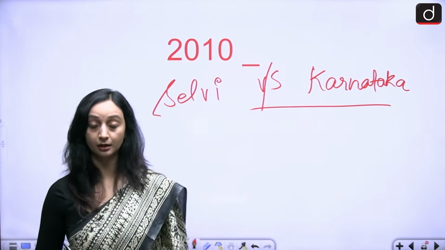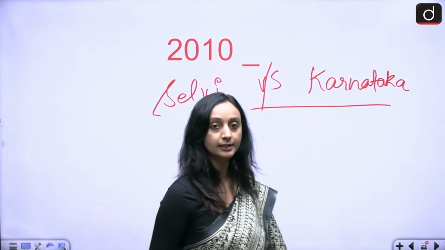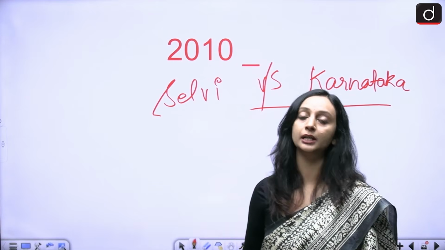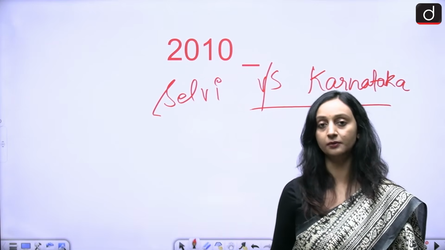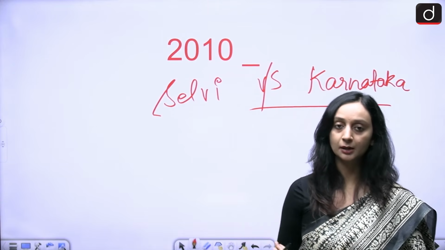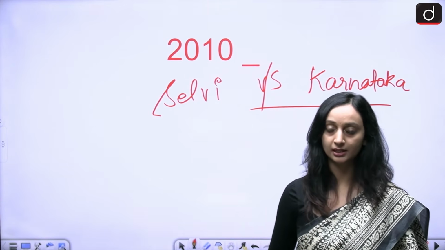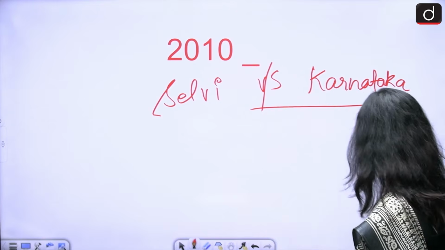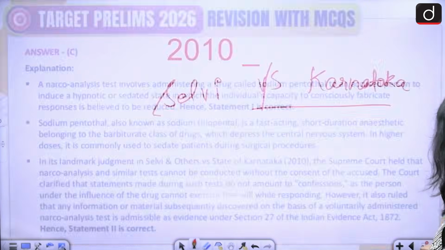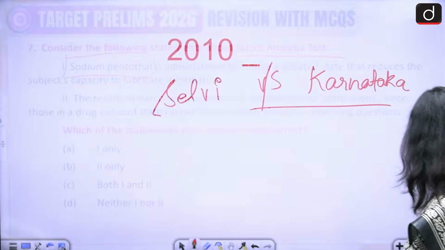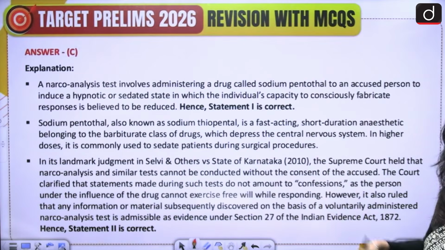However, if you are taking consent, then whatever statements are being made, they can be treated as evidences, not confessions but evidences, because after giving consent, whatever statements are being made, they can still be treated as evidences, but you need to have the consent of the patient. So the correct answer over here would be option C. Option C, both 1 and 2. Please take a screenshot.